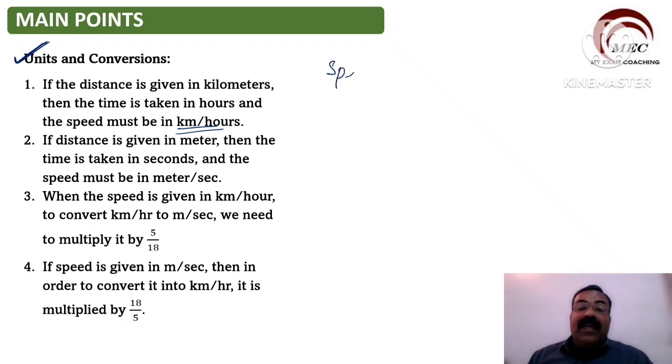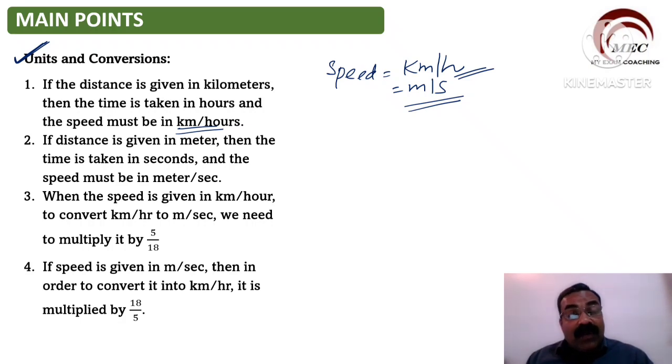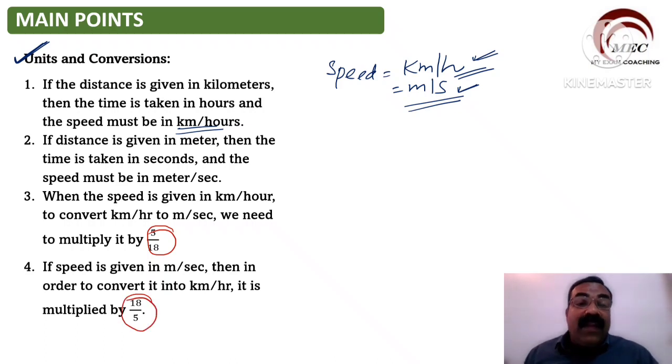Sometimes the speed will be given in your questions in kilometer per hour, and sometimes the speed will be given in meter per second. So these two concepts are very important. If the answer is to be found in kilometer per hour, then you have to solve the question in kilometer per hour. If the options are given in meter per second, then you have to solve the question also in meter per second. So how to convert that and what is the importance of these two numbers? This is what I want to explain to you.